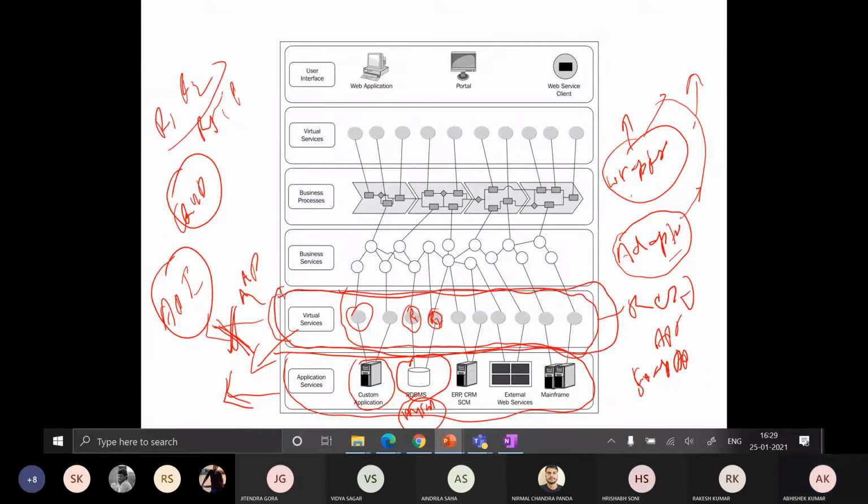Why? Because this virtual service layer is responsible for exposing existing legacy IT resources, whether you have your database, whether you have ERP or CRM or SCM, supply chain management, whether you have existing web services or some mainframe computers where your application is already running. So we can simply expose those running applications in the form of REST APIs and SOAP APIs, right?